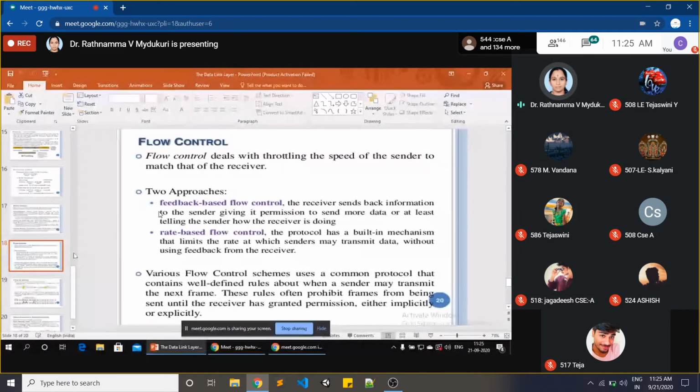What is our next service? Flow control, I told you, remember? See here. Flow control deals with throttling the speed of the sender to match that of the receiver. Okay.